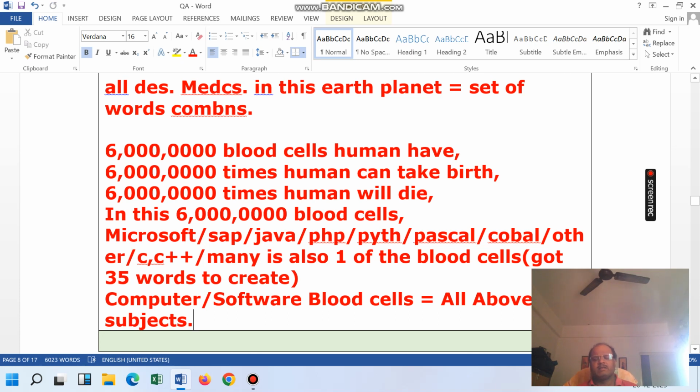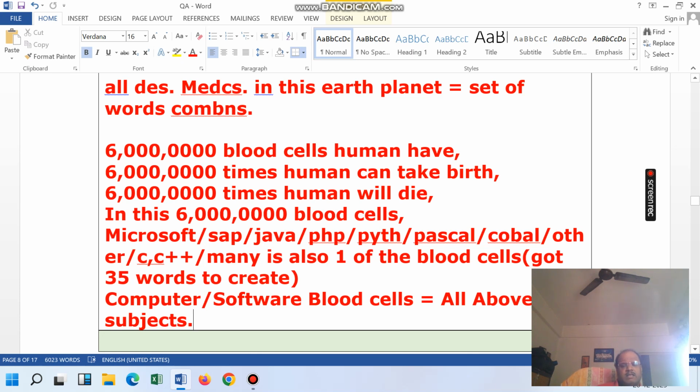If I say that computer blood cells is going to join this 1 month data, then it would be 100% correct. So 90,000 plus 1 month: in 1 month the computer and software blood cells are also going to give the data to those 90,000 people.